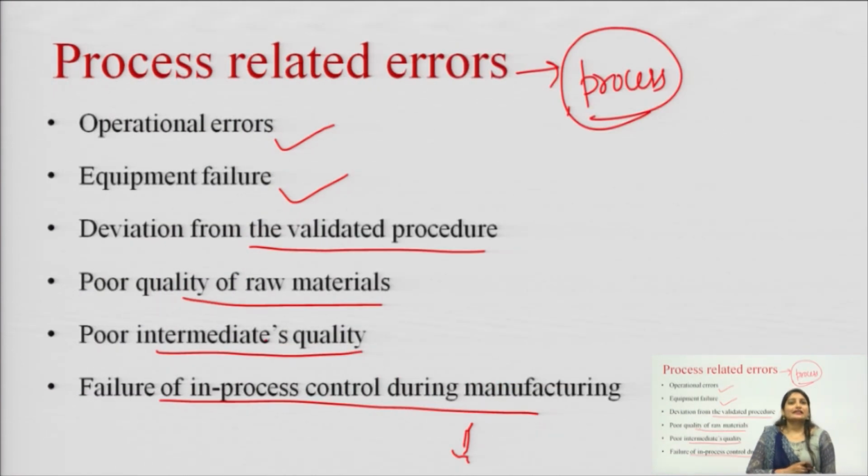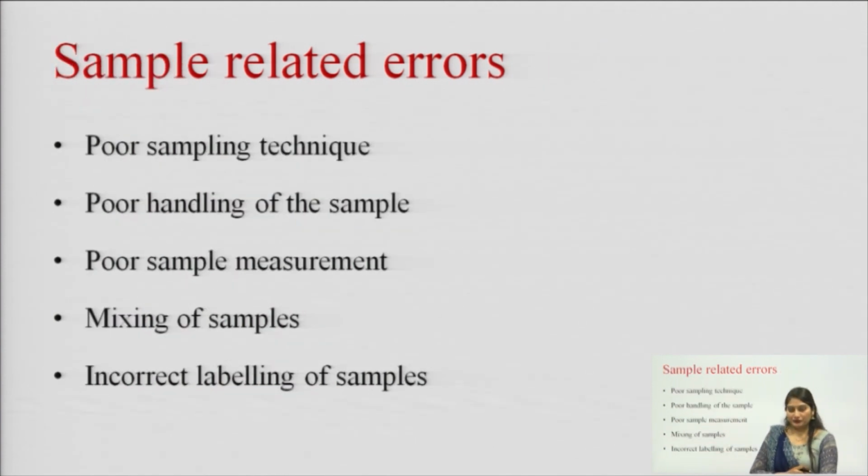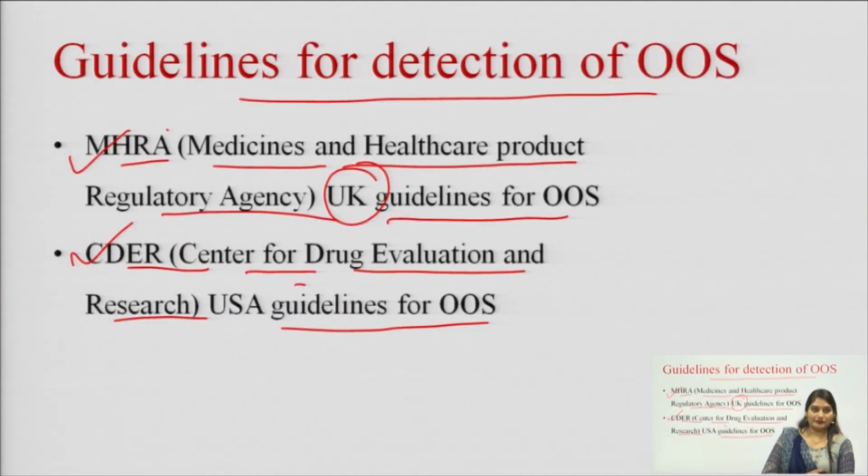Process related errors include operational errors, equipment failure or deviation from the validated procedure, poor quality of raw materials, poor intermediates quality, and lastly failure of in-process control during manufacturing. Sample related errors are due to poor sampling technique, poor handling of the sample, poor sample measurement, mixing of samples, or incorrect labeling of the samples.